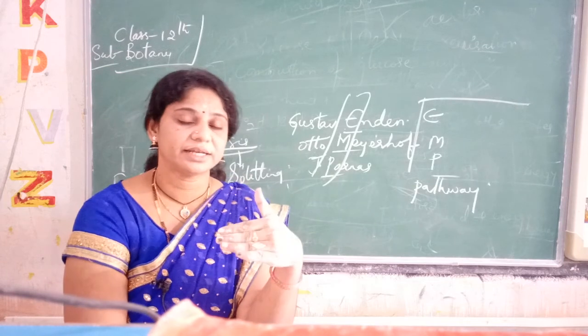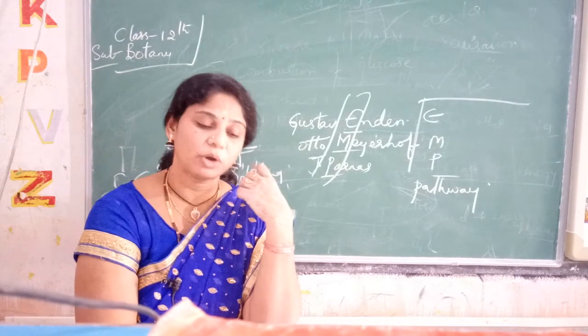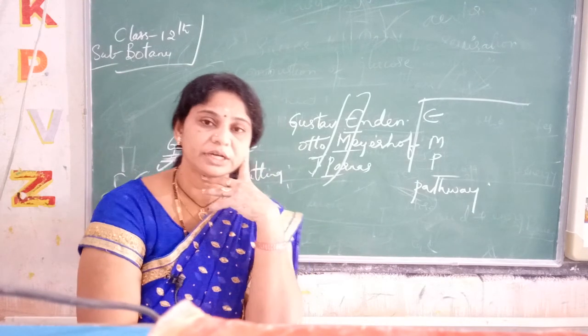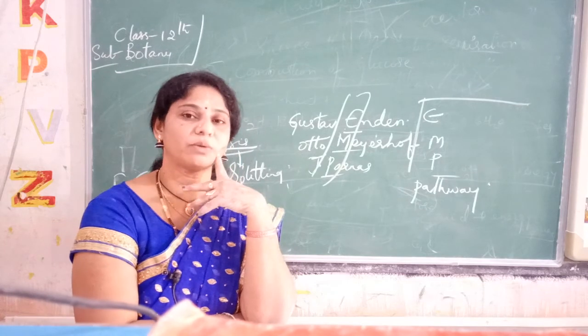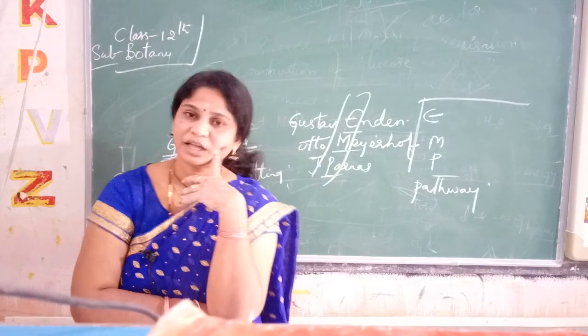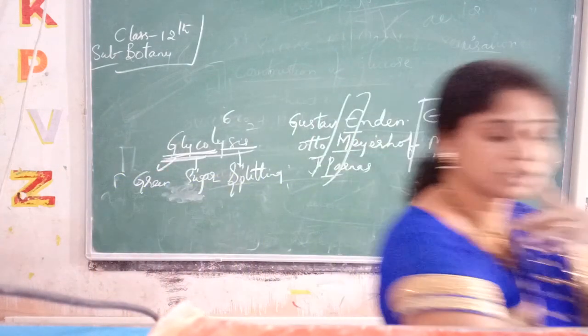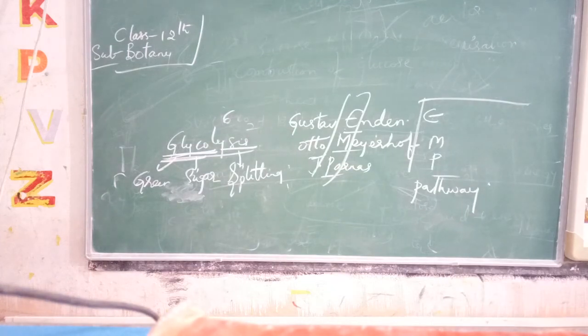In this glycolysis process, the glucose is converted and many intermediate products are present. Step by step I will tell you, and at the end two pyruvic acid molecules are formed, liberating energy. Hope you understood. I will tell you about the cycle in the next class.